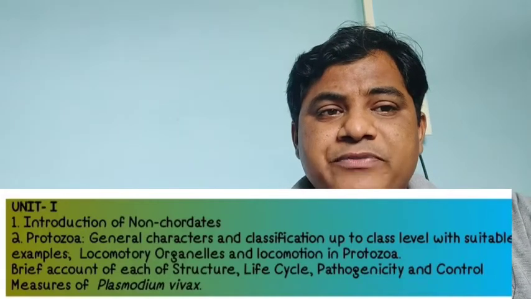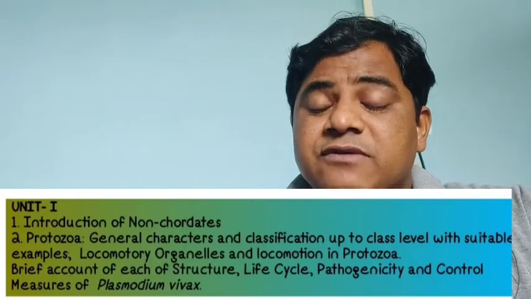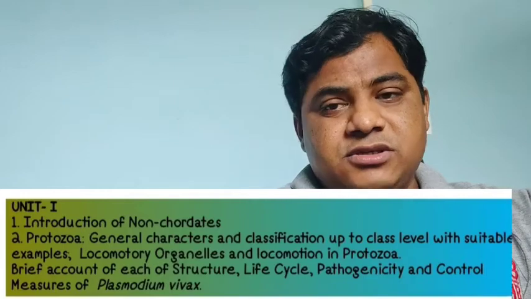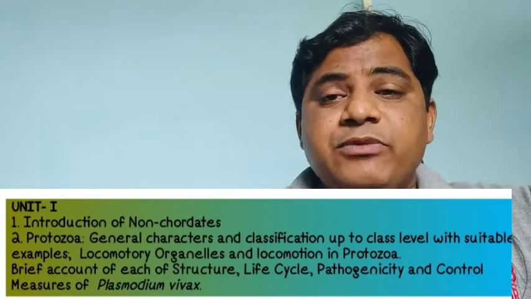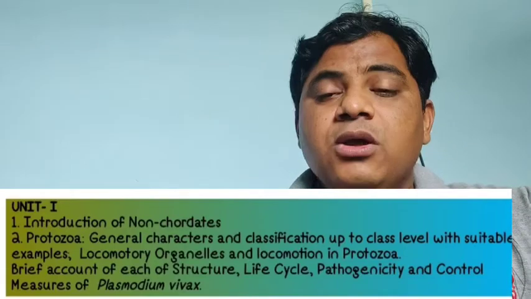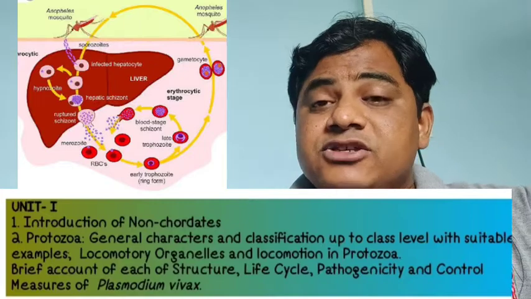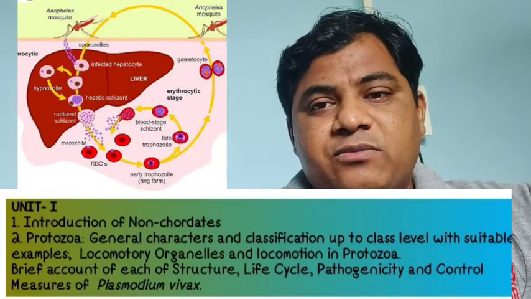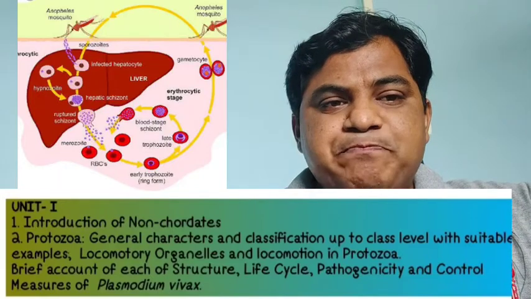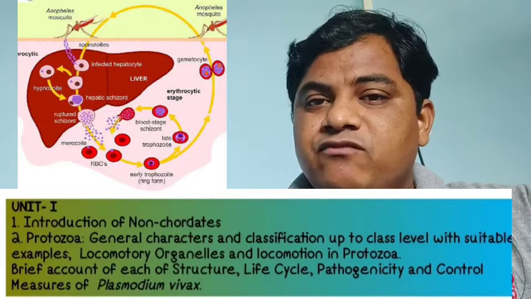For the protozoa, we have to study the general characters, classification up to class level with suitable examples. The next point is the locomotory organelles present in the protozoa. Then the next and most important part of this unit is a brief account of structure, life cycle, pathogenicity and control measures of Plasmodium vivax.